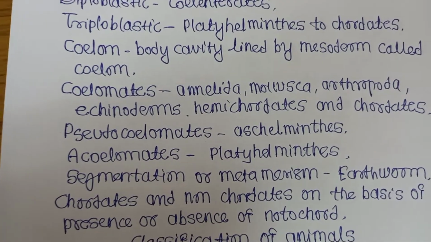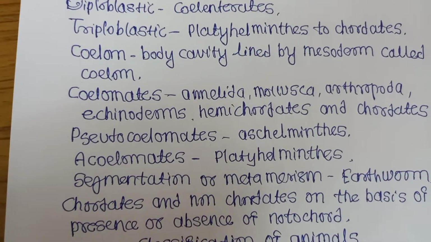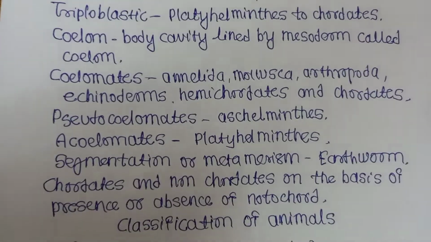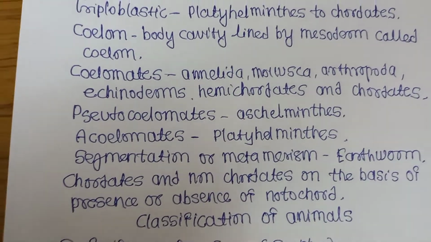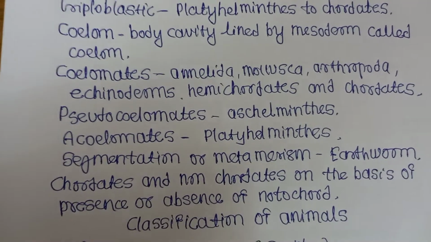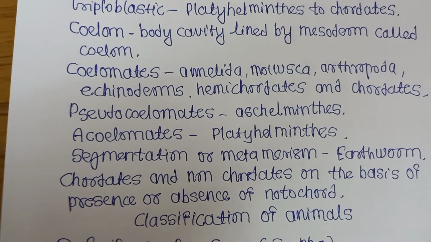Then acoelomates, coelom totally absent, not just in patches or false form, totally absent, that is in Platyhelminthes. Segmentation or metamerism means what? The external body surface or skin that is segmented, just like in earthworm, that is called metamerism.